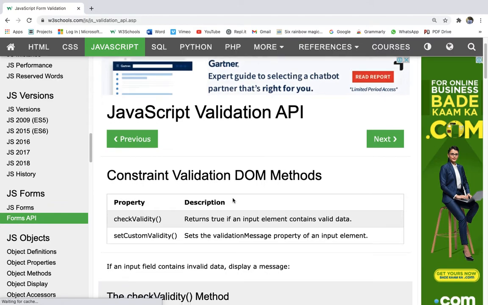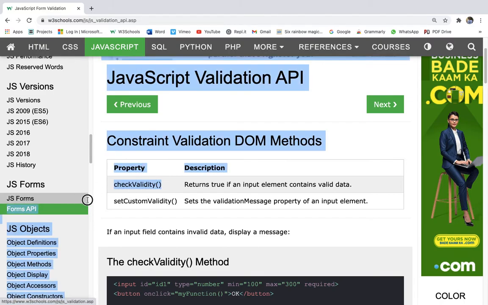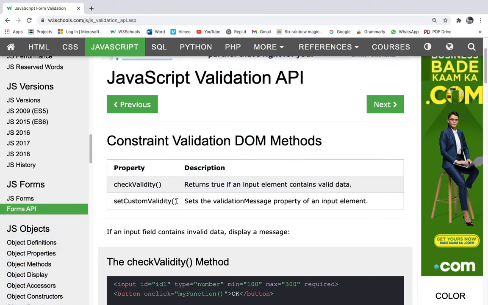Constraint validation DOM methods. There are two constraint validation DOM methods. One is checkValidity and the other one is setCustomValidity. checkValidity returns true if an input element contains valid data. So if an input element contains valid data, then checkValidity will return true. And setCustomValidity sets the validationMessage property of an input element. We will learn about validationMessage in this chapter only, but let's see what setCustomValidity does.